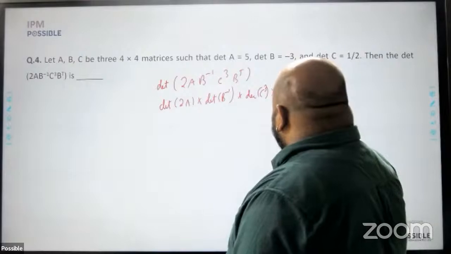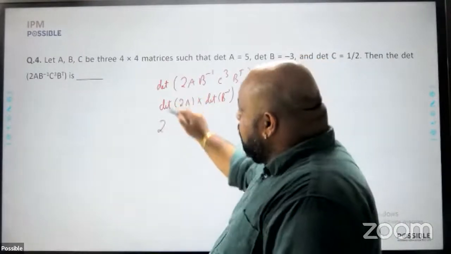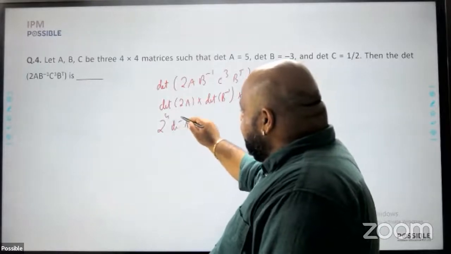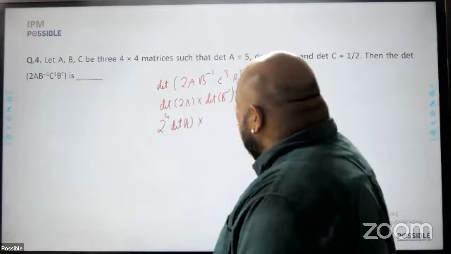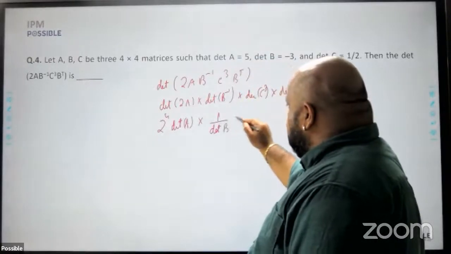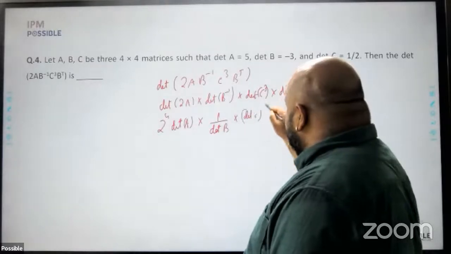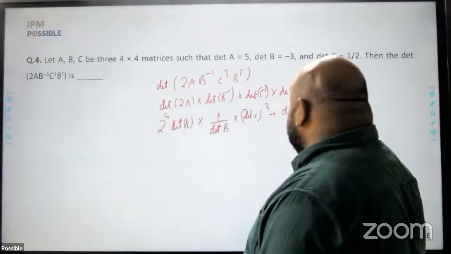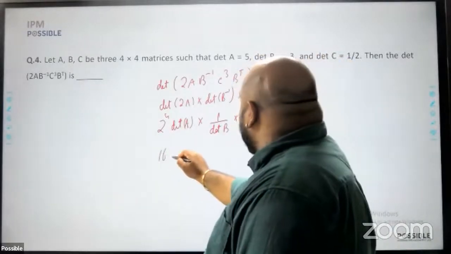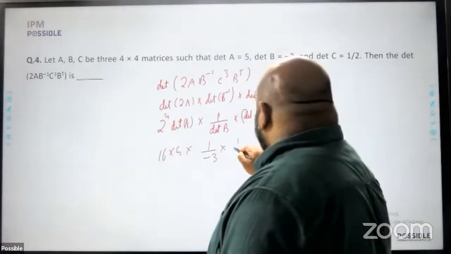It's a straightforward formula. And determinant of 2A is nothing but 2 raised to power order, that is 2 raised to power 4 into determinant of A, into determinant of B inverse, which is nothing but 1 by determinant of B, into determinant of C cube. Determinant of B transpose is the same as determinant of B. These values are given, so 2 raised to power 4, 16 into 5 into 1 upon minus 3 into 1 by 2 cube.